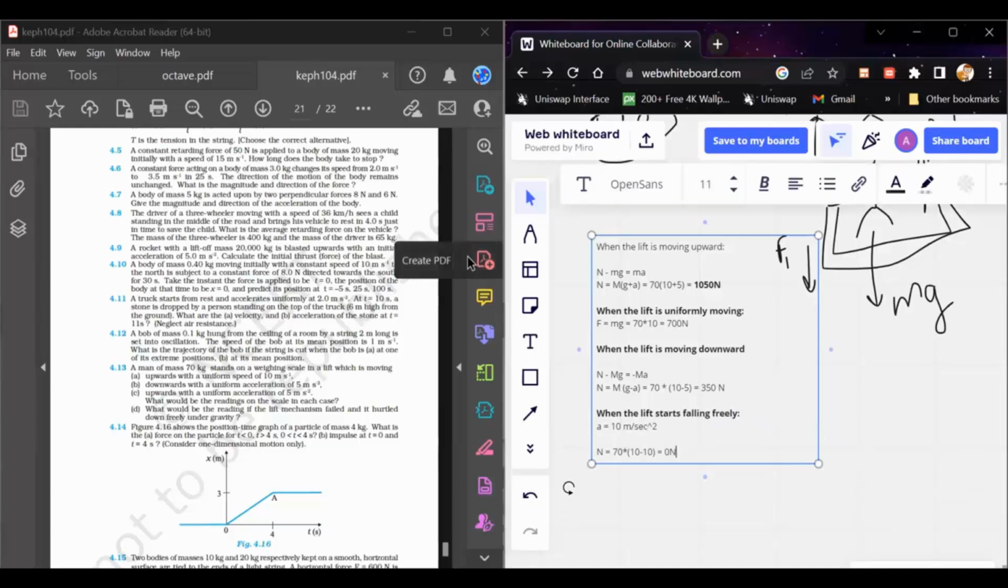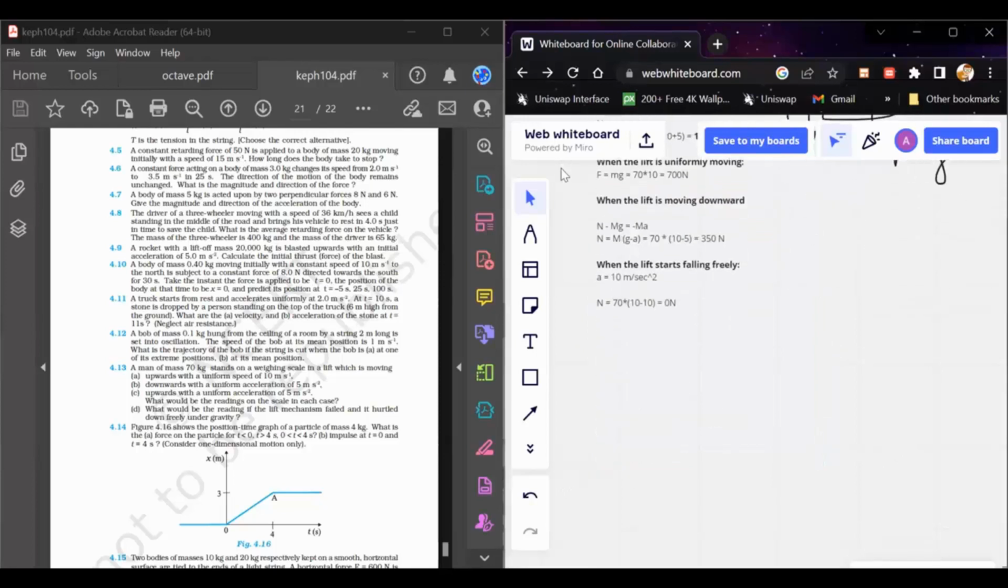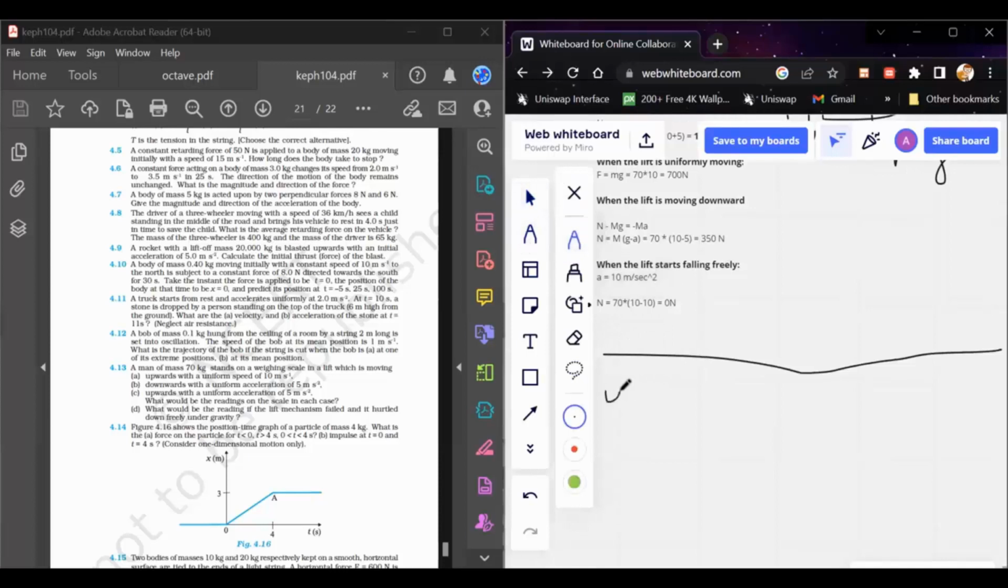So this is all about this part of the question. If you move to the next question, we have to work with 4.14. We are given a graph and we have to answer the question based on that plot. It says the position-time graph of a particle of mass 4 kg is given, and what is the force on the particle for t less than 0, t greater than or equal to 4, and t from 0 to 4?